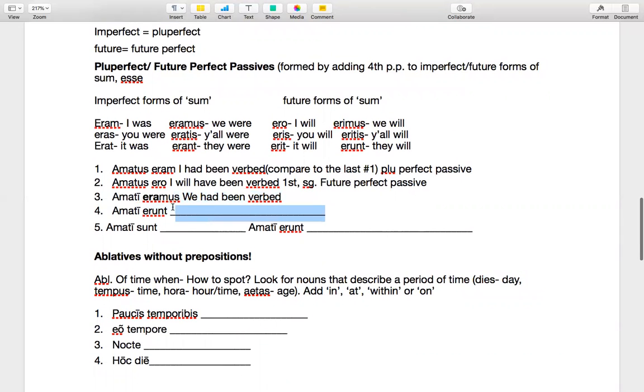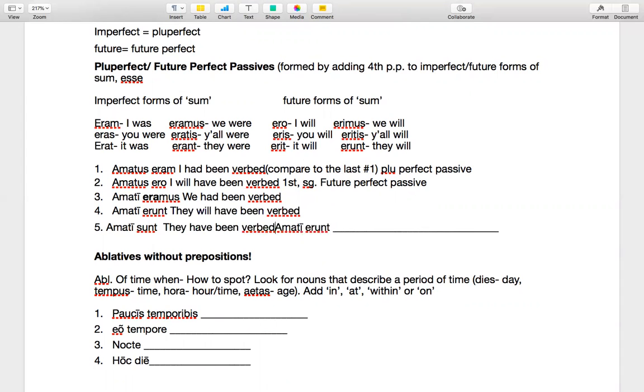Amati erunt is going to be future perfect passive, so that'd be they will have been verbed, where amati sunt is perfect passive. They have been verbed.